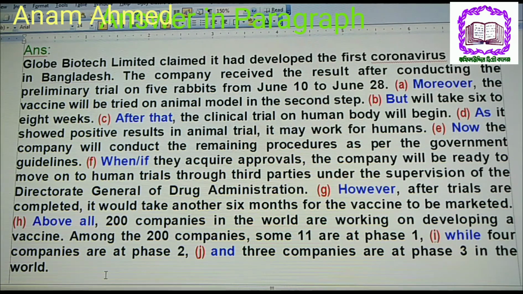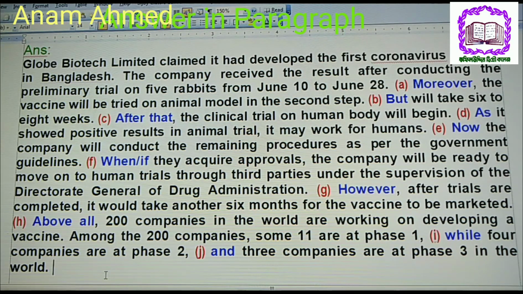Now I want to show you the answer in the paragraph for the convenience of your understanding. But in your exam you have to write only the answers. I am showing here for the convenience of your understanding. So we have the answer that Globe Biotech Limited claimed it had developed the first coronavirus vaccine in Bangladesh. The company received the result after conducting the preliminary trial on 5 rabbits from June 10 to June 28. Moreover, you should use here moreover. You may use here besides. So we have used here moreover.